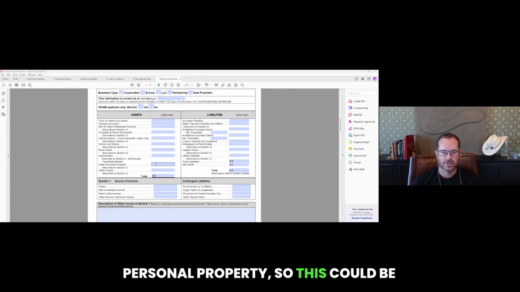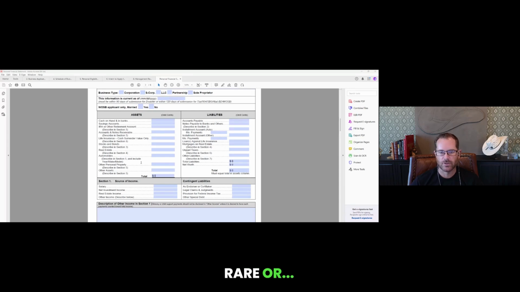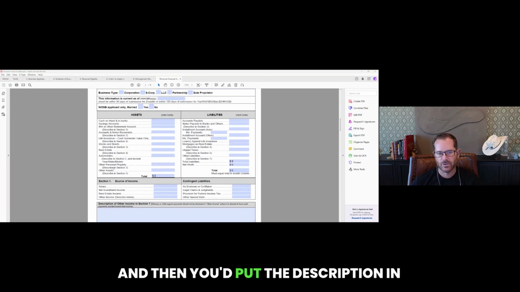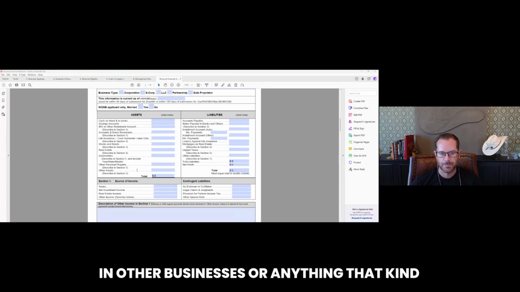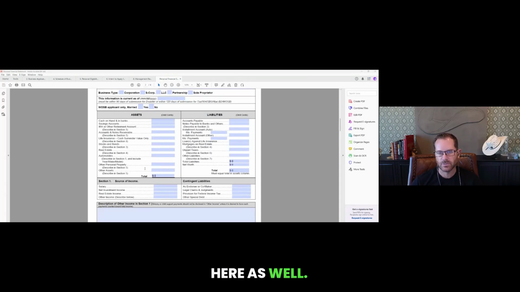Personal property, so this could be jewelry, artwork, furniture, stuff like that. You can leave just kind of an estimated value here. If it's something that is very valuable or rare or easy to track the value, definitely list it here, and then you'd put the description in section 5, which we will get to. Other assets, you could put your ownership in other businesses or anything that doesn't fall into the other categories, you could list here as well.